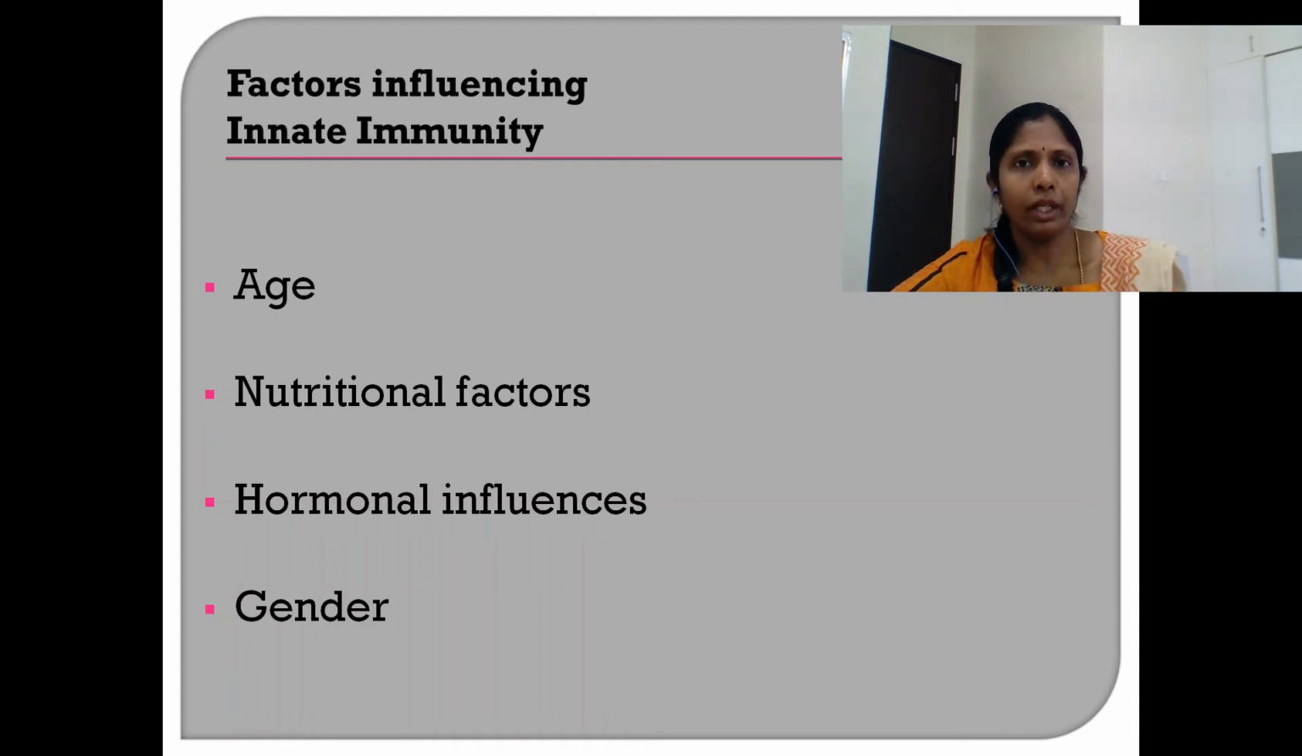Then hormonal influences. Steroid hormones, when people are under treatment for certain situations using steroid hormones, their immune system is generally weakened. And gender also affects immune system. Generally, males are more prone to infectious agents compared to females.